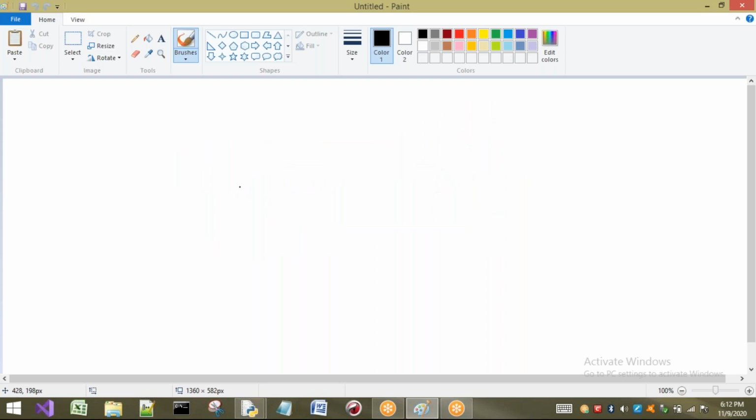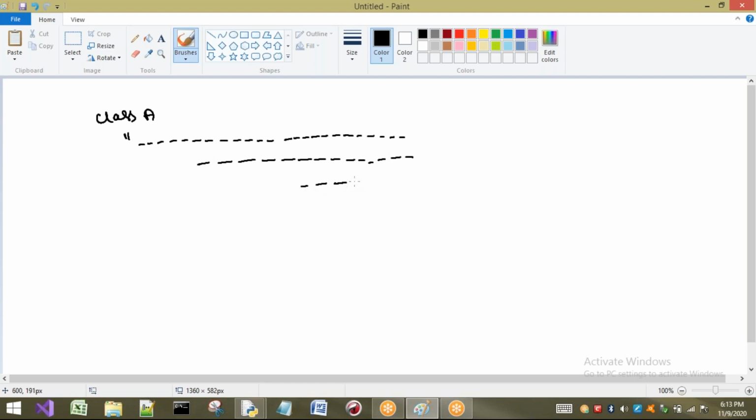And also for every class, it is better to write a docstring. Already I told you what a docstring is. Let us take class A here. Here I am going to write some description about that class, or otherwise I can say documentation string. Documentation of that particular class is nothing but an explanation of that class. And here you are going to write some data, and here you are going to write some methods.